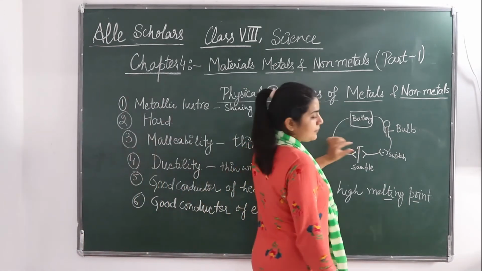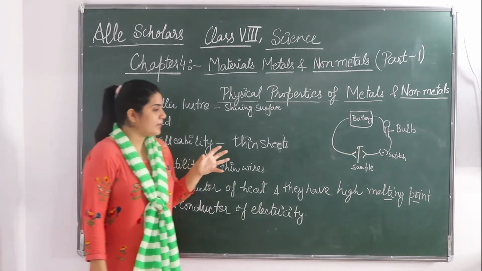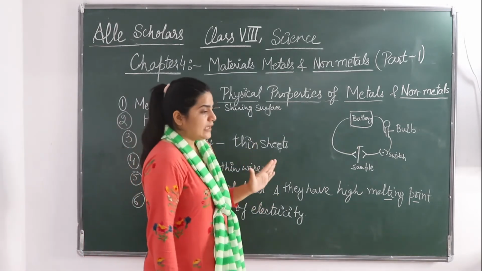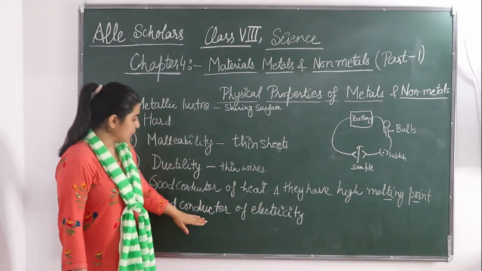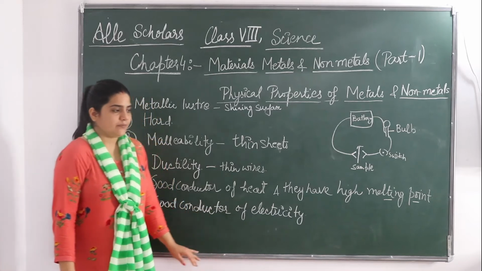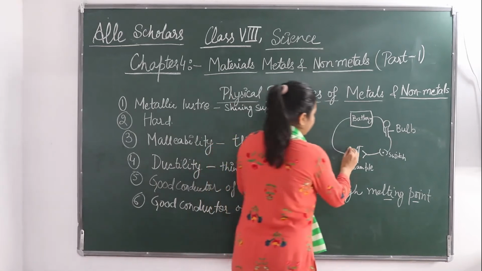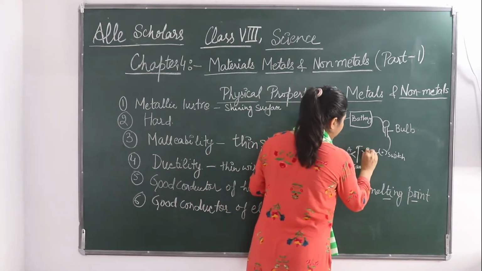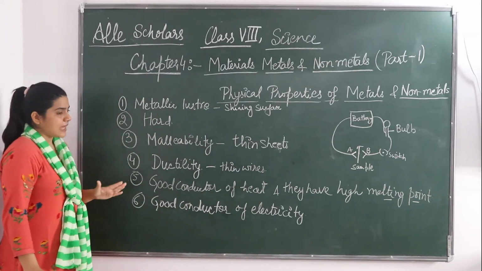In the gap between these two we will insert the sample that has to be checked. So we need to place a metal to test that it is a good conductor of electricity. Between the terminals, you can name them terminal A and terminal B, we need to keep a sample.